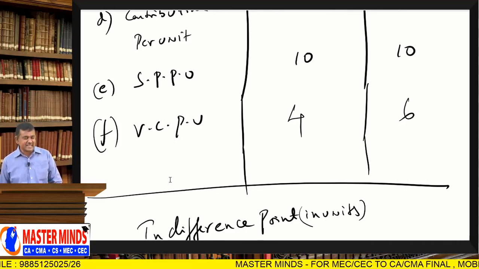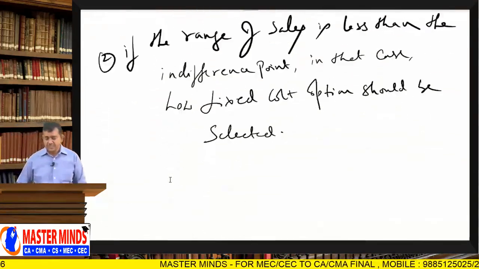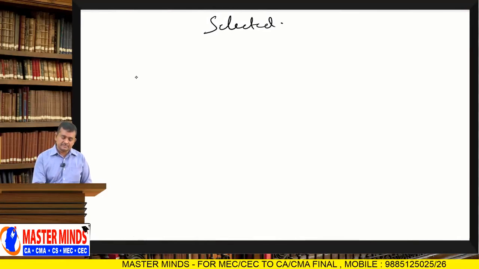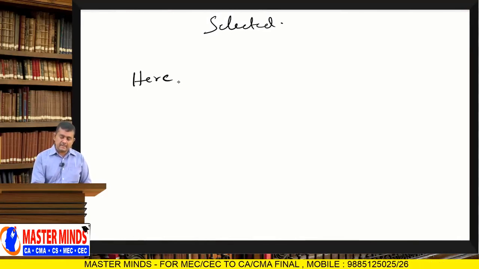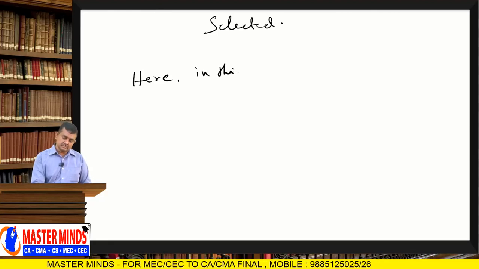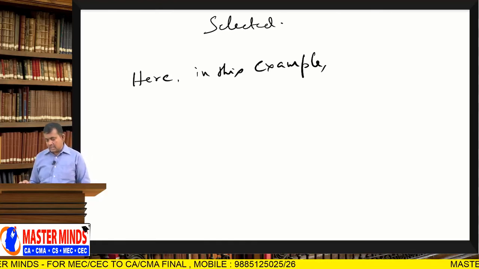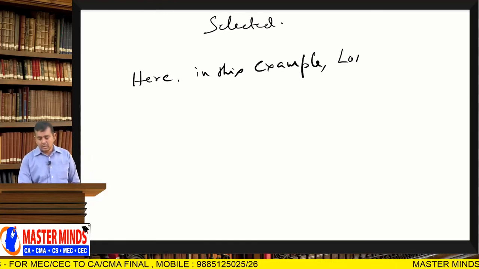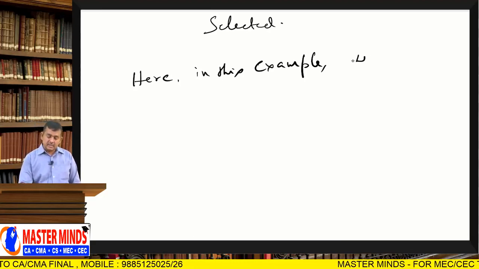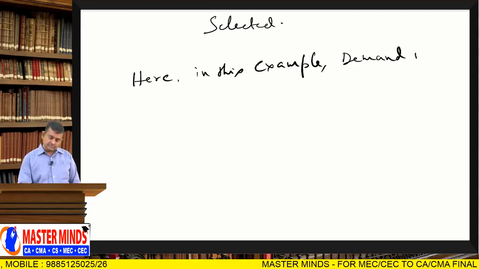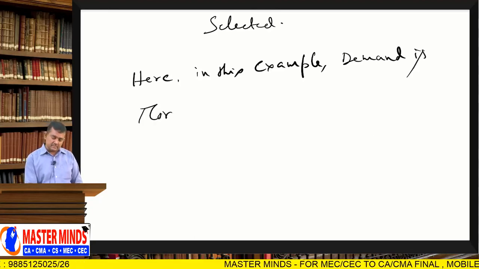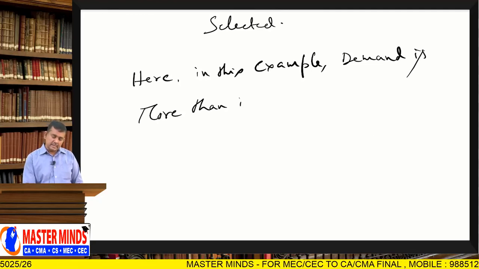Right. So, this is the decision making through indifference point. In this example, demand means 10,000, and demand is more than the indifference point.